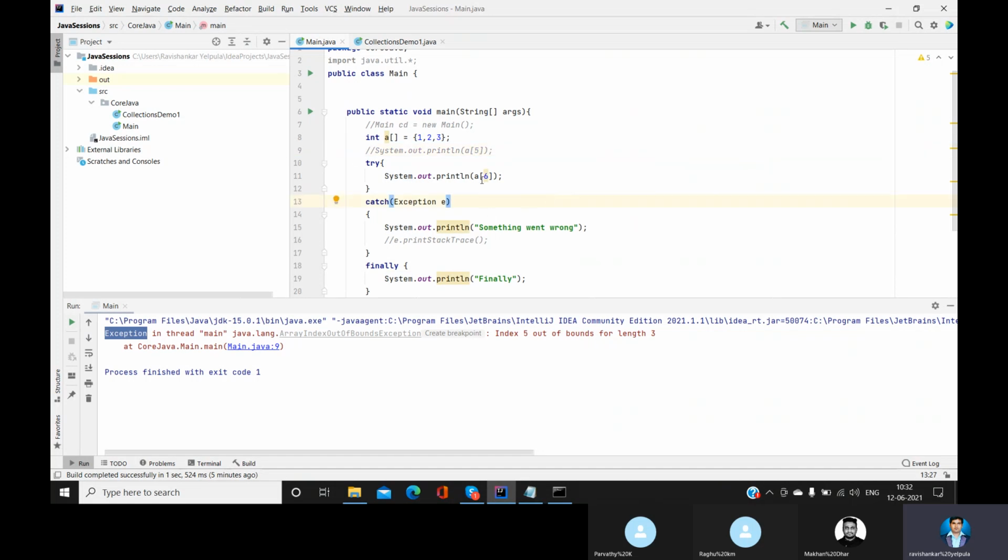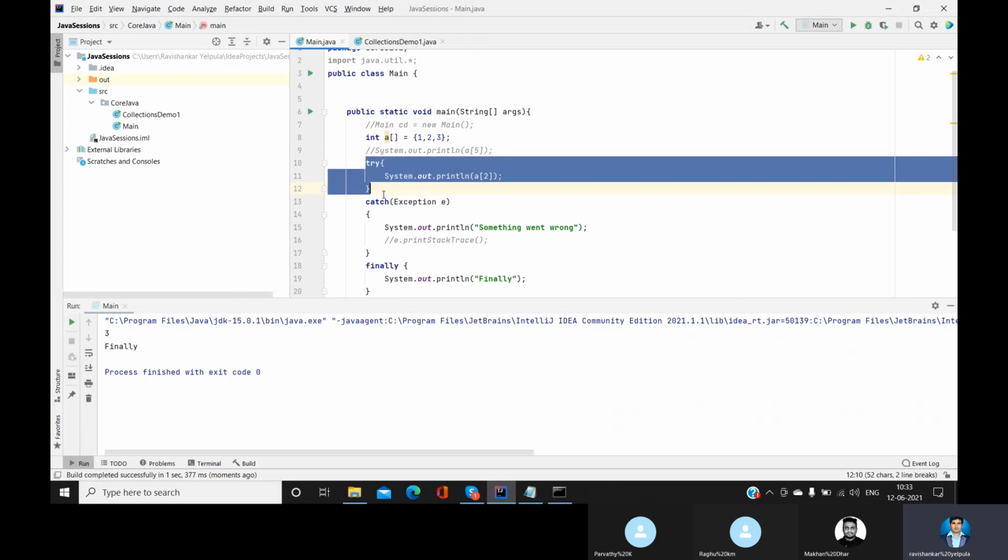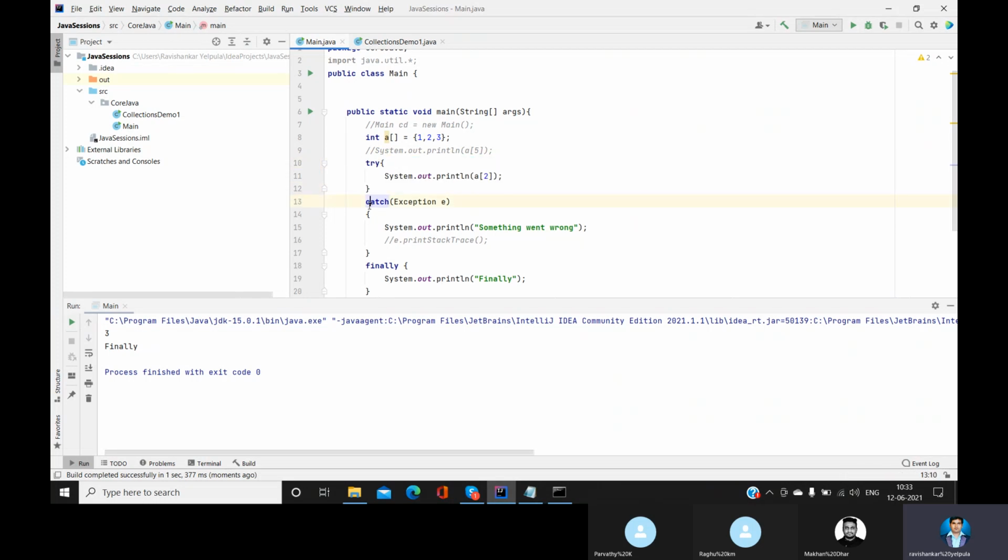Here we are trying to access something outside of it. Now we'll try to access the second element. See this, guys. We are accessing the element at the second position, that is 3, and the finally block is getting executed. This time the try block got executed, there is no error, the catch block didn't, then the finally block got executed. Now we'll try to make some changes. We'll try to access the element in the 5th position again. Okay, now let's see.